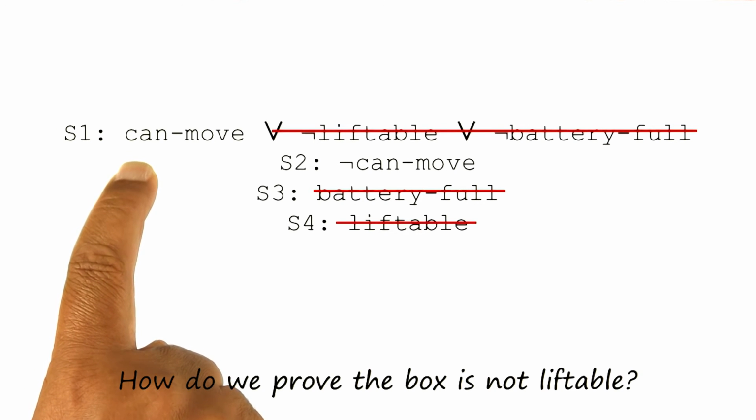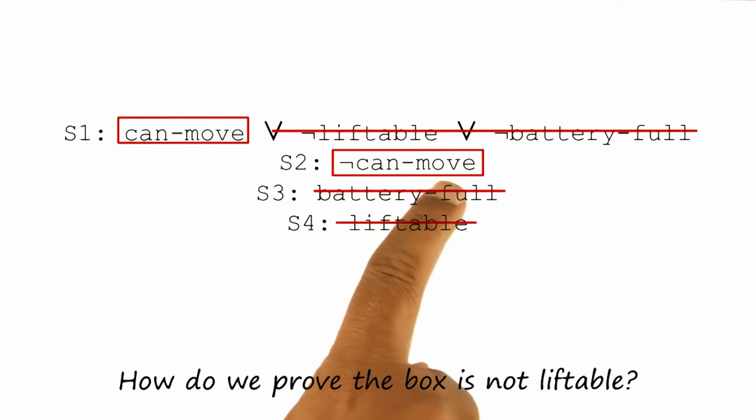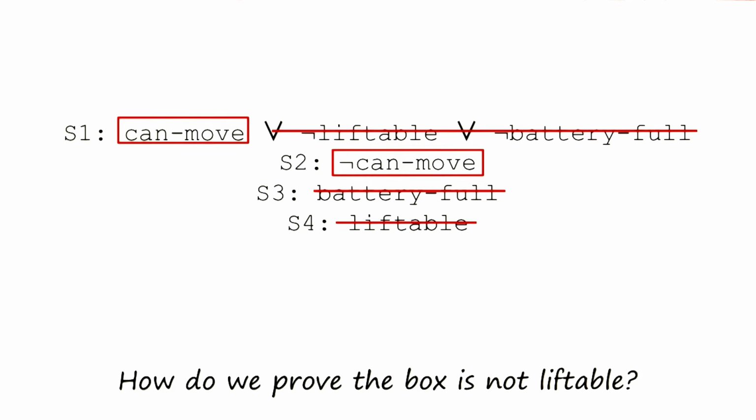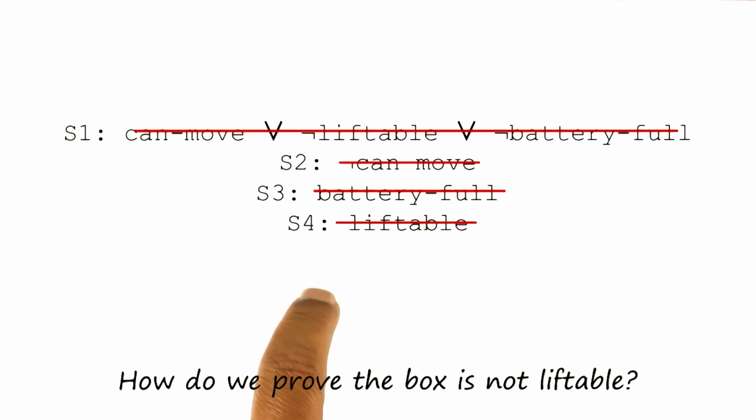We can try to find a sentence in the knowledge base which contains a negation of that literal. Here it is. And so we can resolve on them, we drop them, and once we drop them, then we have a null clause, which stands for a contradiction. So we reached a contradiction. Therefore, the assumption that this was liftable cannot be true. Therefore, not liftable is true. And we have just shown that resolution theorem proving, in this case, proves what the robot wanted to prove.